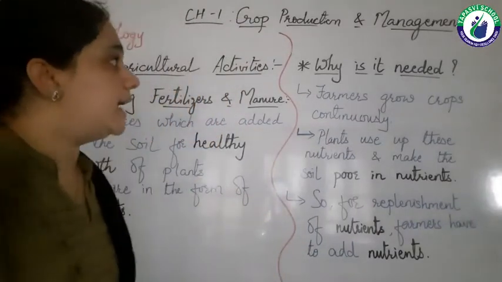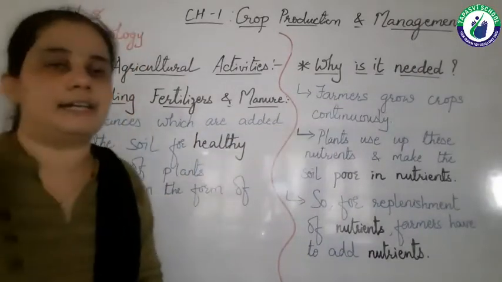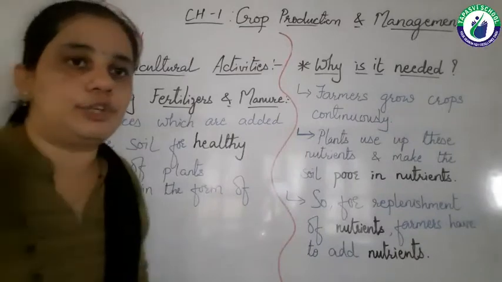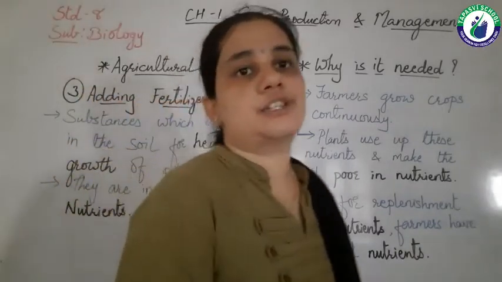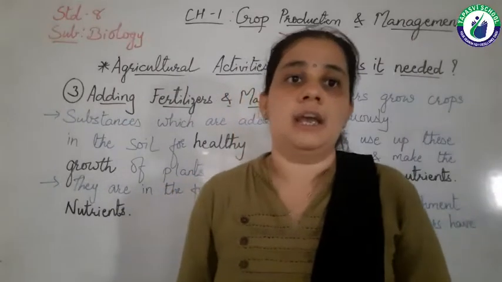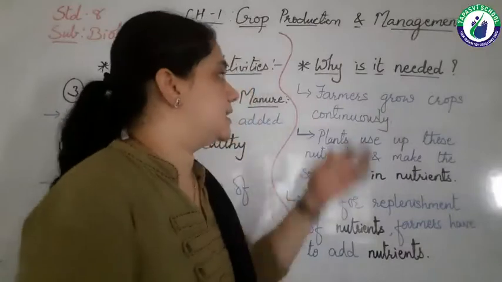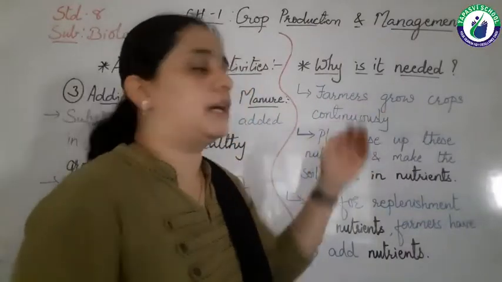Now why are these nutrients needed? As I told you, sometimes the soil does not have all these nutrients. Why does this happen? For that, let's see this. Farmers grow crops continuously.